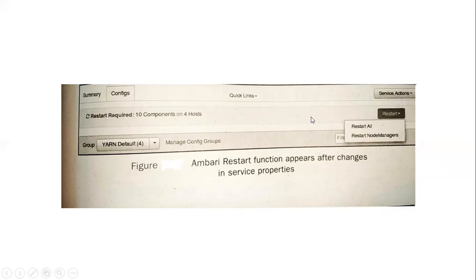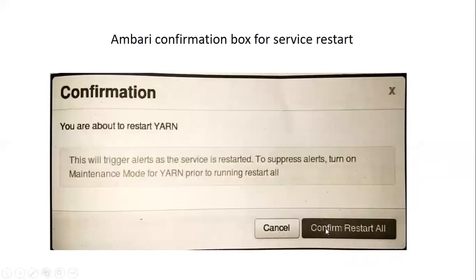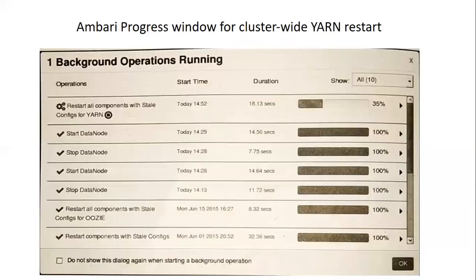Once the user clicks restart all, a confirmation window will be displayed, and it will just ask you to confirm restart. If they click yes, it will restart all the Hadoop cluster services. You can see here it is restarting all components with the state config.